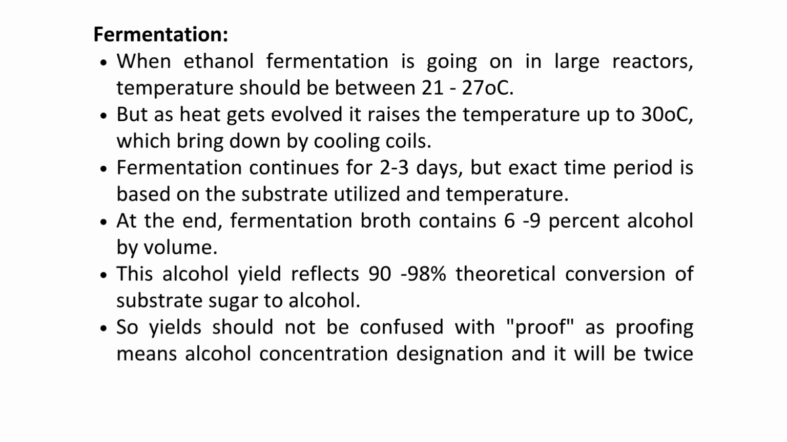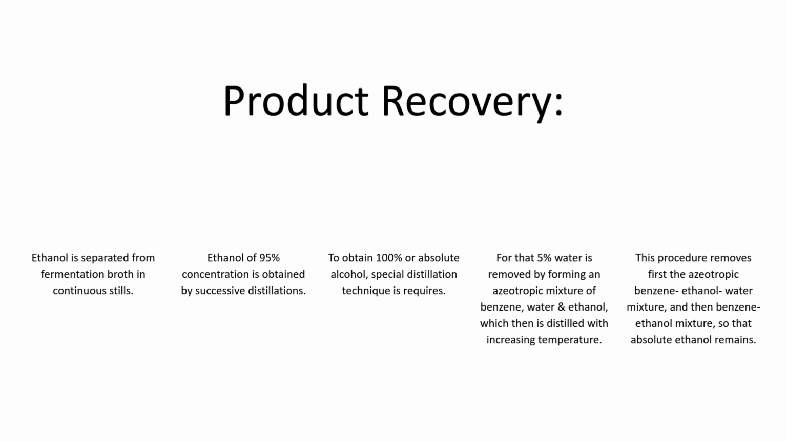Finally, we move to product recovery. Ethanol is separated from the fermentation broth using continuous stills. Through successive distillations, a concentration of 95% ethanol is achieved. To obtain 100% or absolute alcohol, a special technique is needed. This involves adding benzene to form an azeotropic mixture with the remaining water. Upon distillation, the benzene-water-ethanol mixture is removed first, followed by a benzene-ethanol mixture, leaving behind pure absolute ethanol.